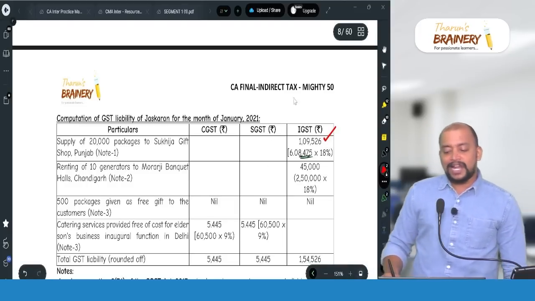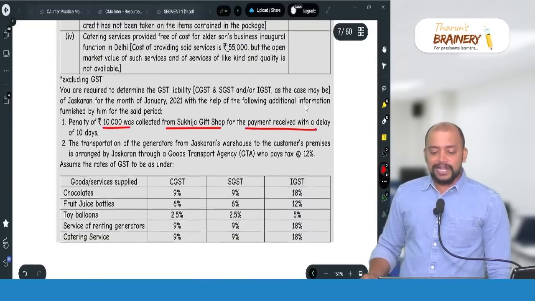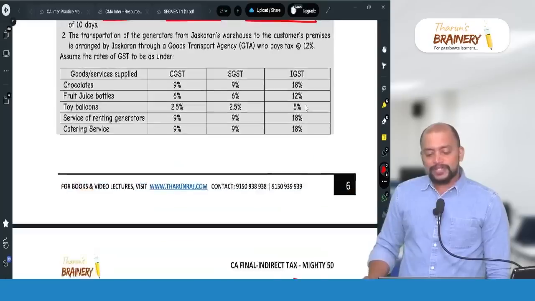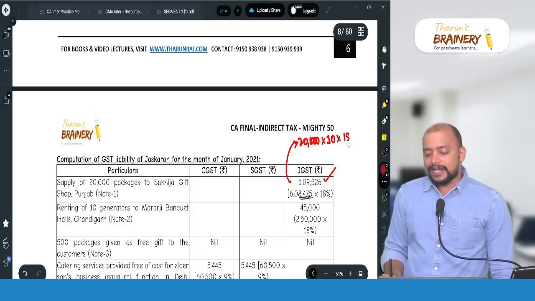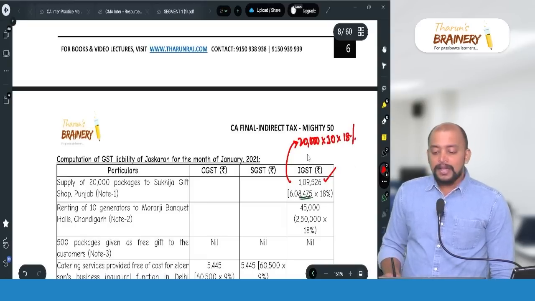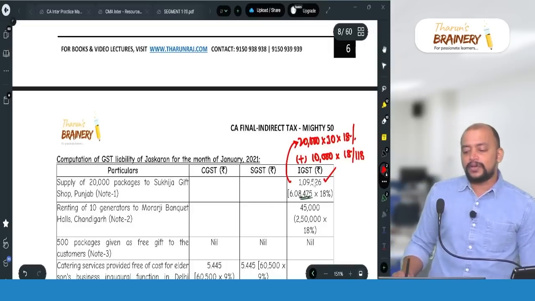So, how did we get this 1,09,526? First, we have taken 20,000 packages at 30 rupees each into 18%. This plus 10,000 rupees interest into 18 divided by 118. So that's where we got this number.